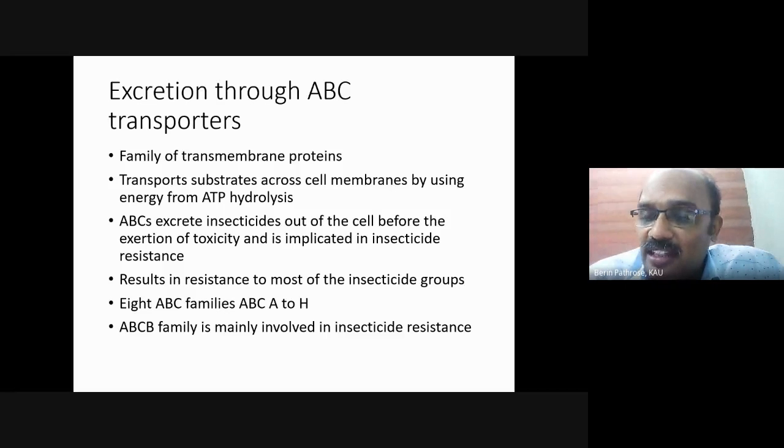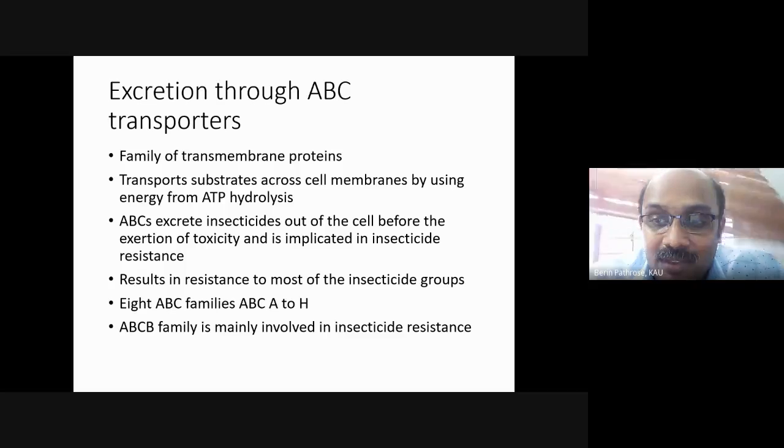So this transport which requires energy, this kind of transport is mediated by ATP binding cassettes. They use the energy currency, that is ATP, and this will aid in the transport of materials across the cell membrane.